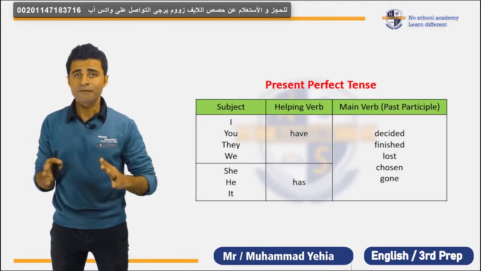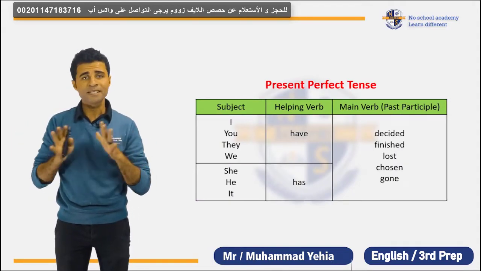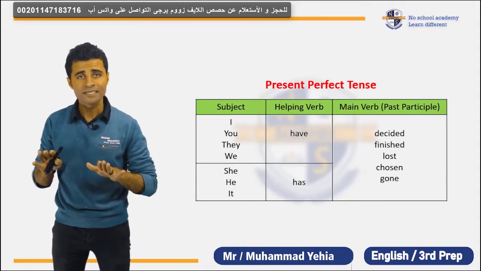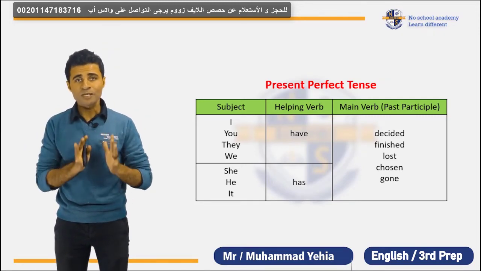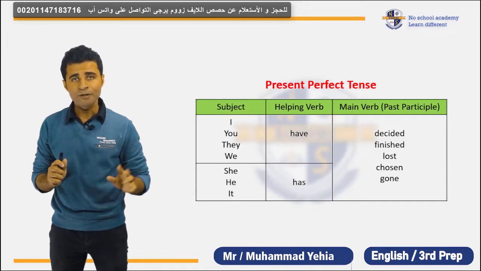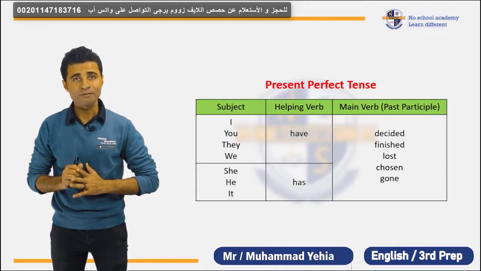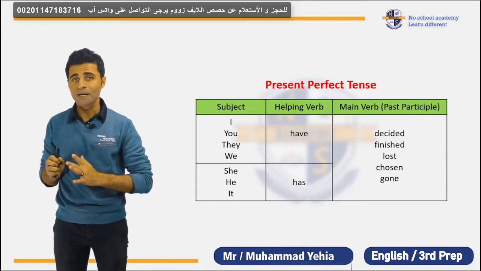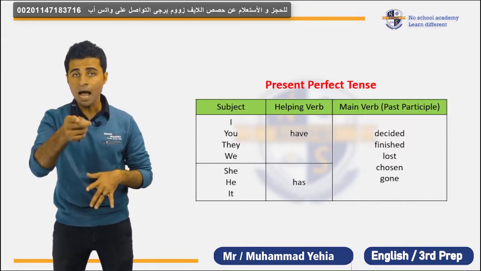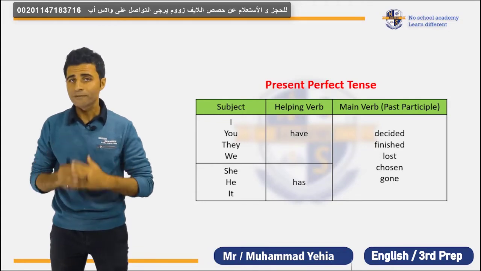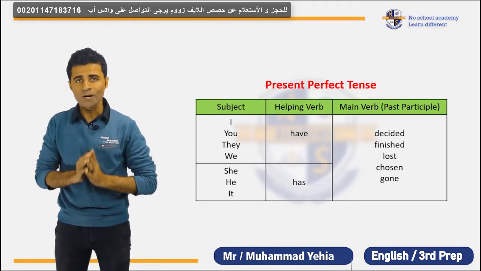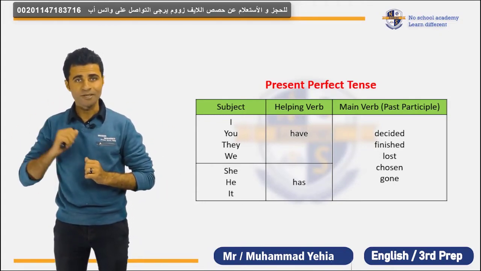Okay, the present perfect. Let's see the form and the uses and examples, and we're going to finish this class for today. So I, he, she, it, we, you, they. For the present perfect tense, we use the auxiliary verb have or has, and after that we add the past participle of the verb. And the past participle, it means, your turn? Yes, correct. It is the third conjugation of the verb. And the verb is divided into two parts, regular verb and irregular verb.